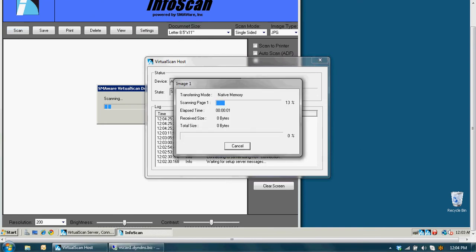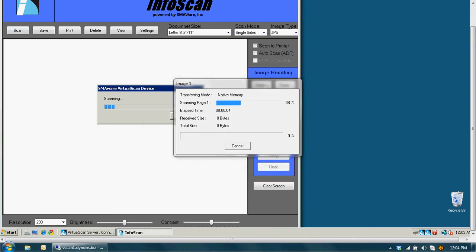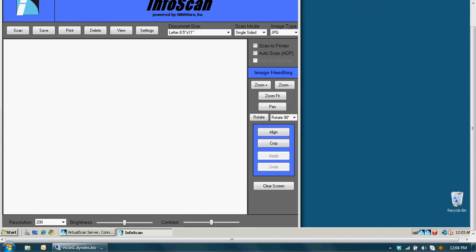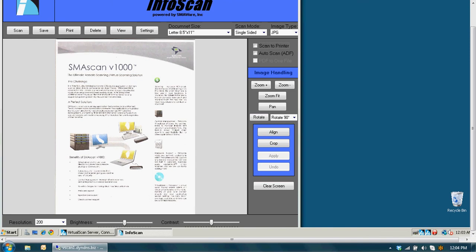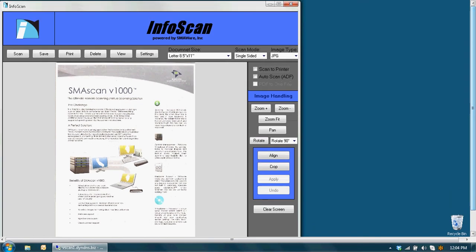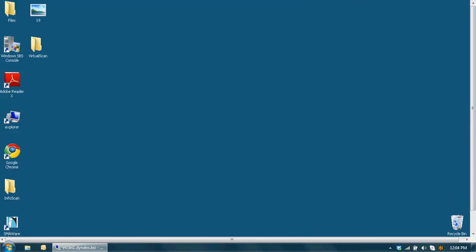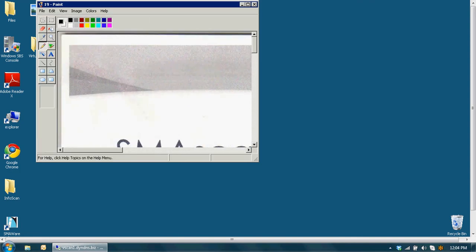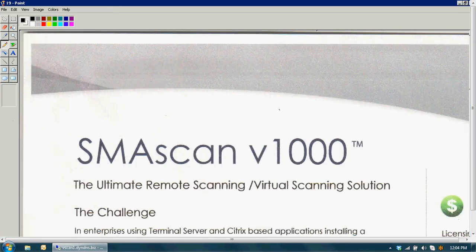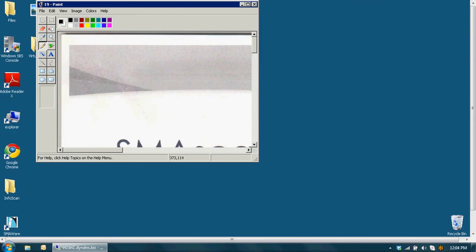This is the host. Very quick scan. And there is the image, which is also saved on the terminal server as image 19. Again, this can be refined, etc.